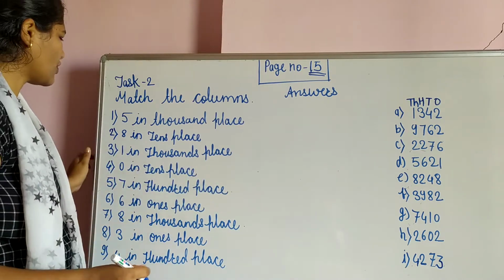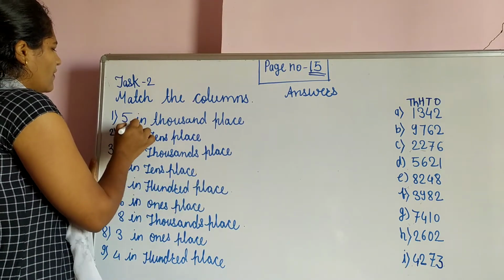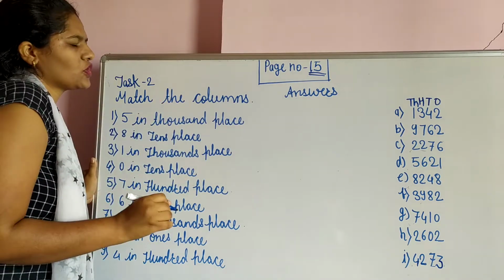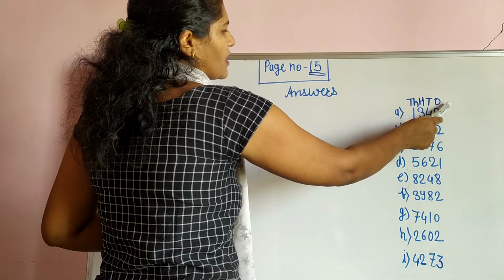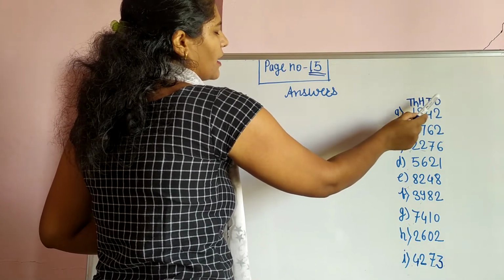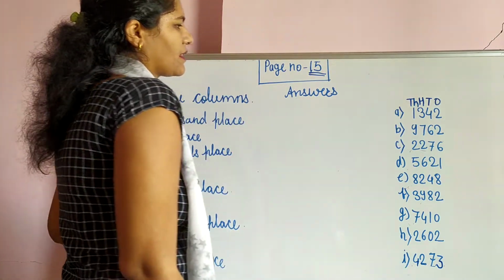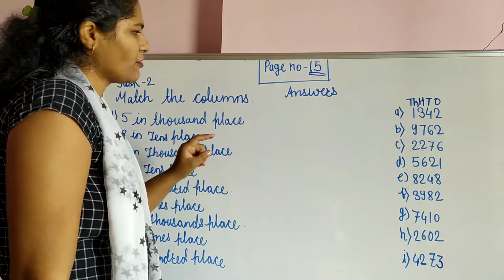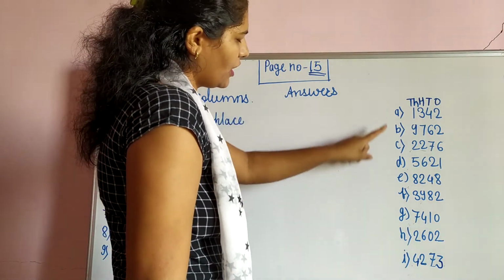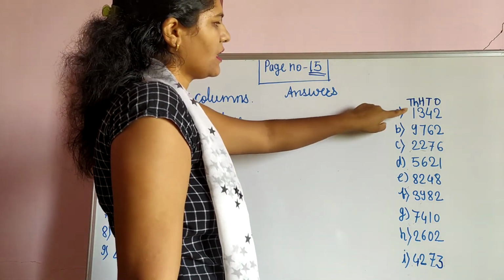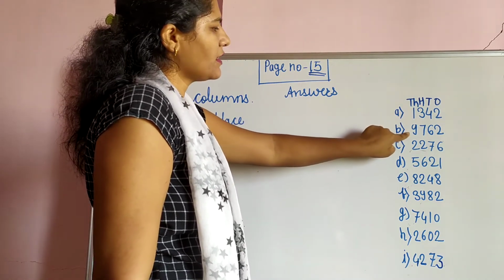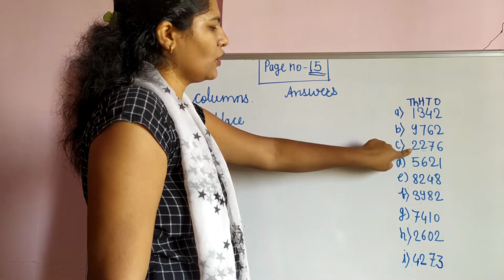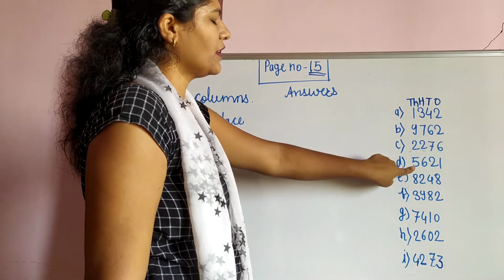So what is the first question? Students, the first question is 5 in 1,000 place. So we will write the places here. This is the ones place, tens place, 100 place and 1,000 place. So 5 in 1,000 place. We will see in which number 5 is in the 1,000 place. This is the 1,000 place. Here is 5 there? No. Here? No. Here? No. Yes, here is the 5 on the 1,000 place.